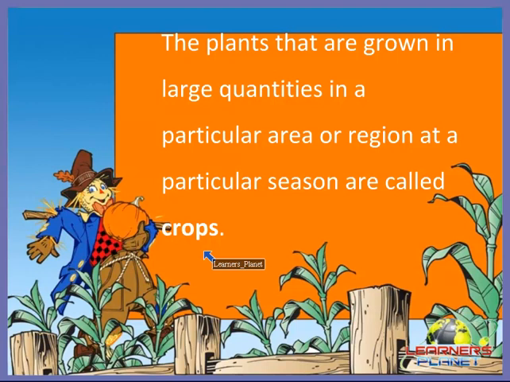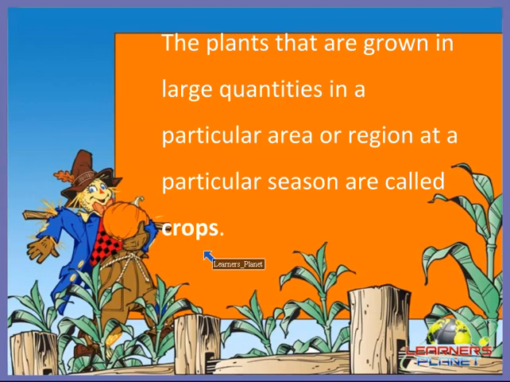Some crops grow where there is plenty of rainfall, and some where there is very little rainfall. So some crops are rain-fed or irrigated. Different crops grow in different regions. All the crops cannot be grown in the same region, and all the crops do not grow in the same season. All the crops will not grow in summer, winter, spring or autumn. Different seasons will have different varieties of crops, alright?